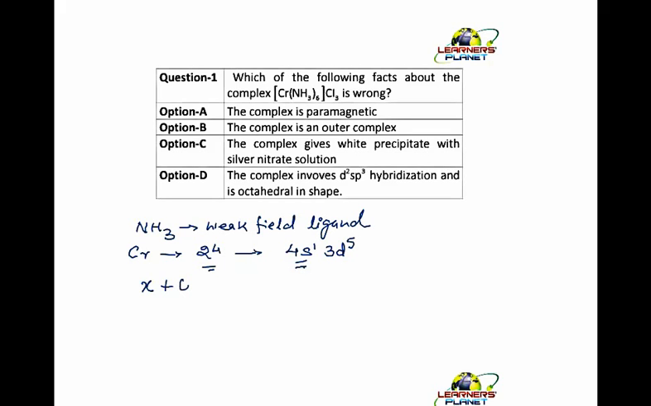Ammonia is a neutral ligand, so it would be 0, and there is an ion, right? So this is an anion, so it would be -3. Chlorine, its oxidation state is -1, so it would be -3, and that is equal to 0. So what will be the oxidation state of chromium here, students? It should be +3. Now what would be the configuration of Cr+3? It would be 4s0 3d3. So there is no question of pairing or not pairing, right?